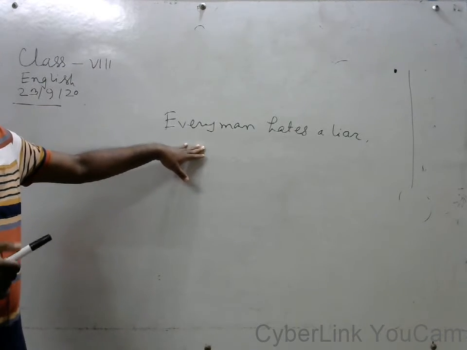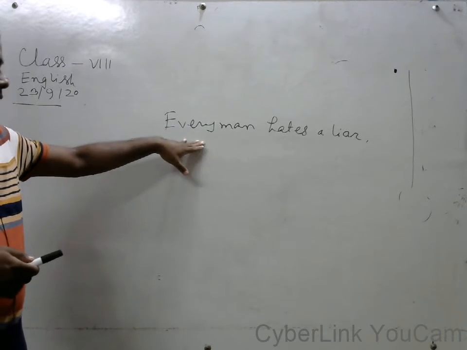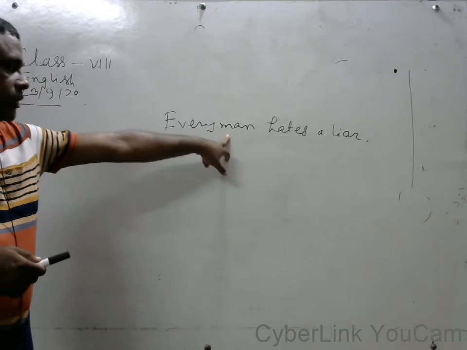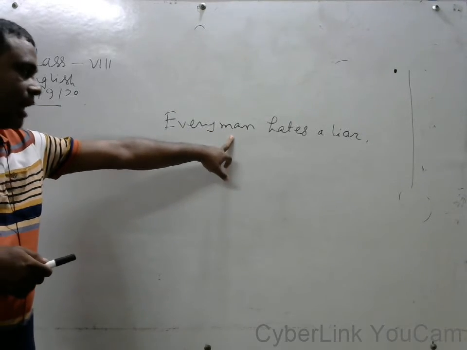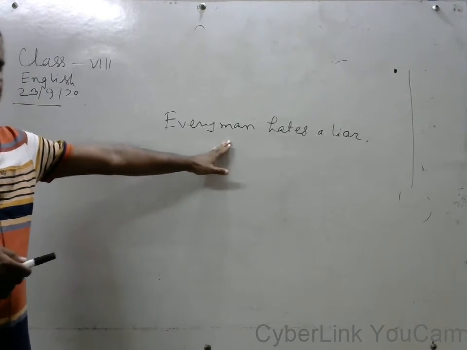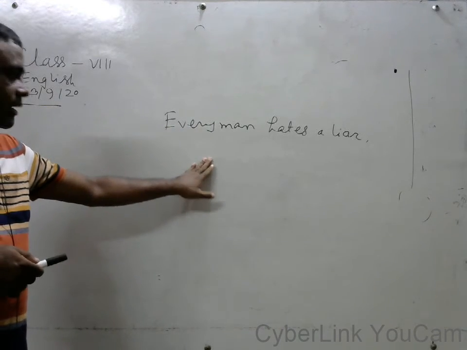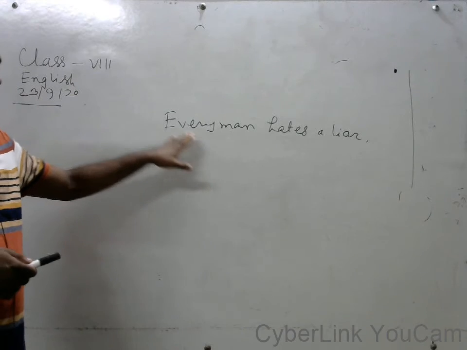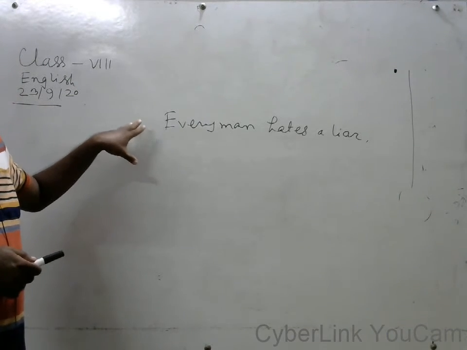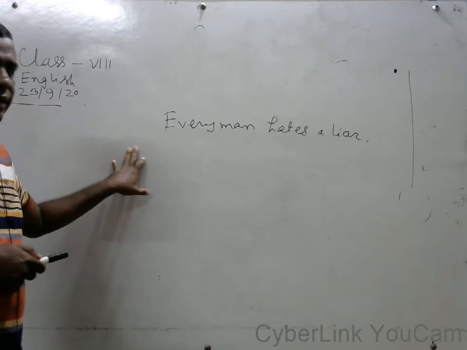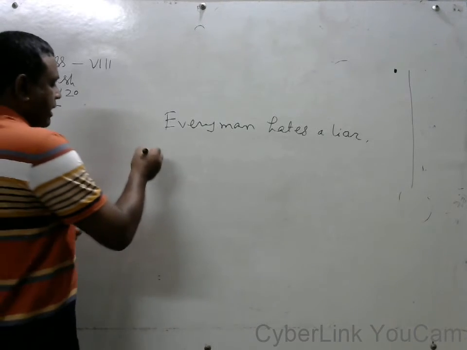Here is the sentence. This sentence has a noun after "every." If after "every" there is a noun, at that time you have to write at first "Is there any?"